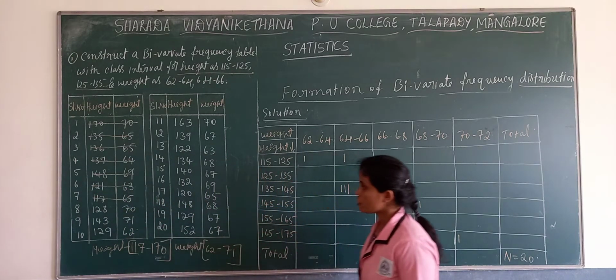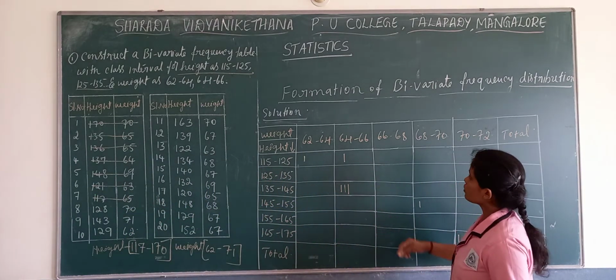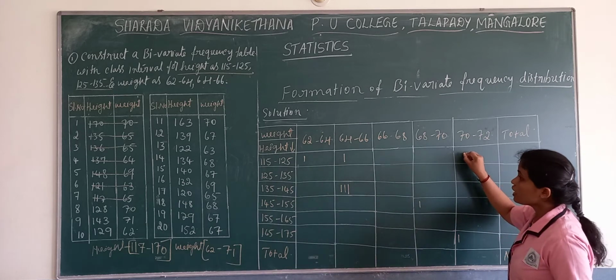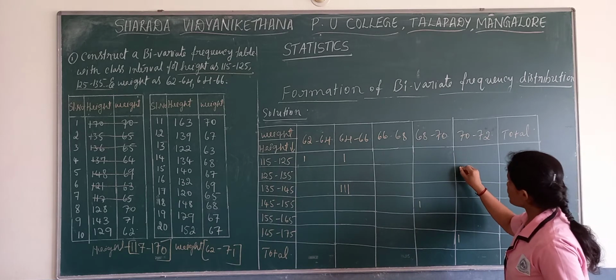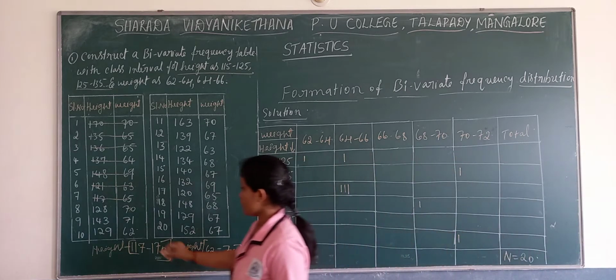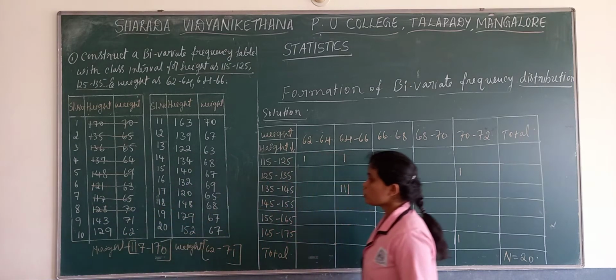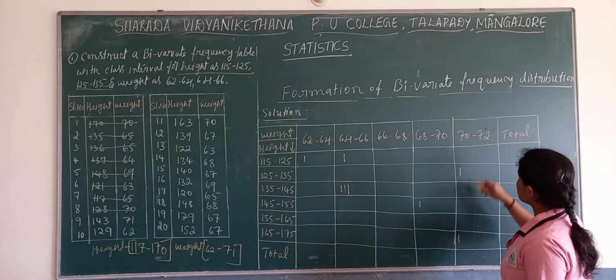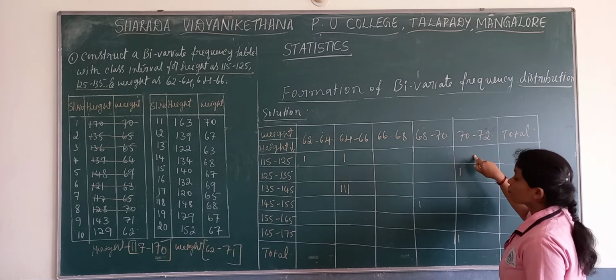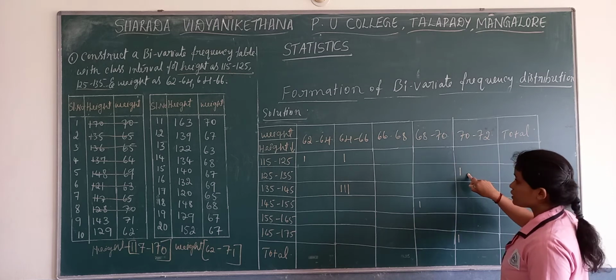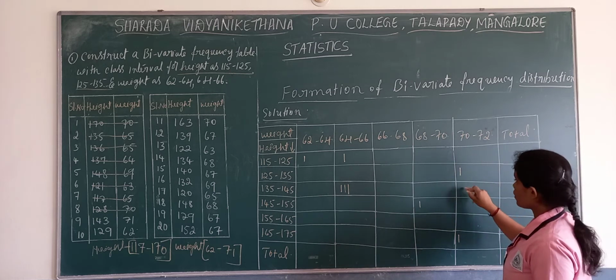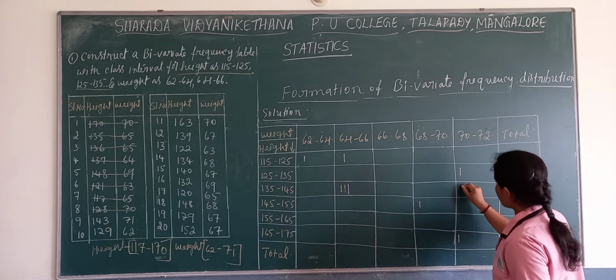Then eighth observation, 70 and 128. Next, ninth observation, 71 will fall here, then 143. 71 and 143.